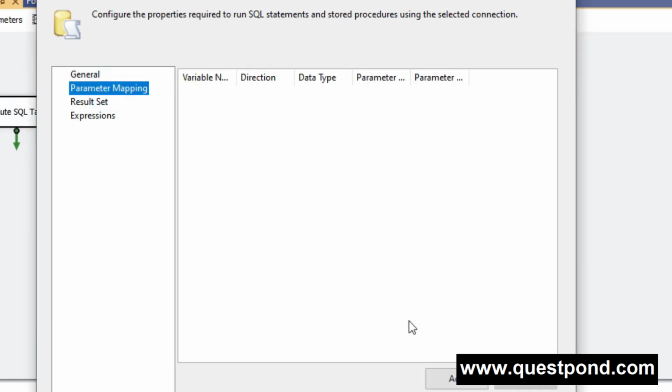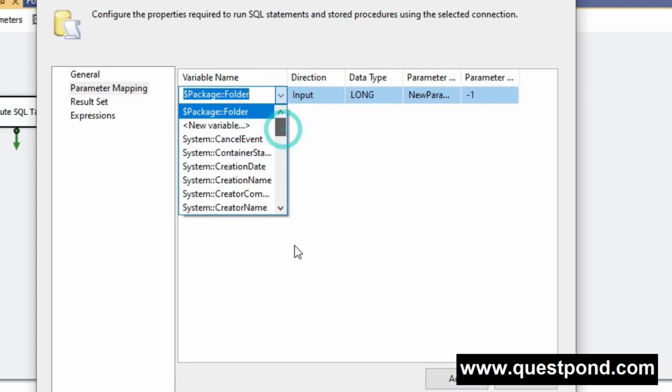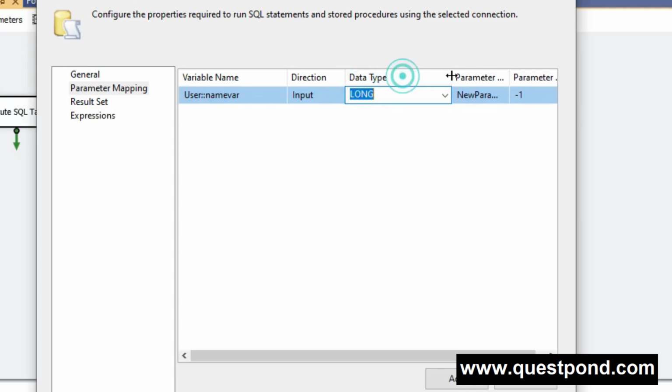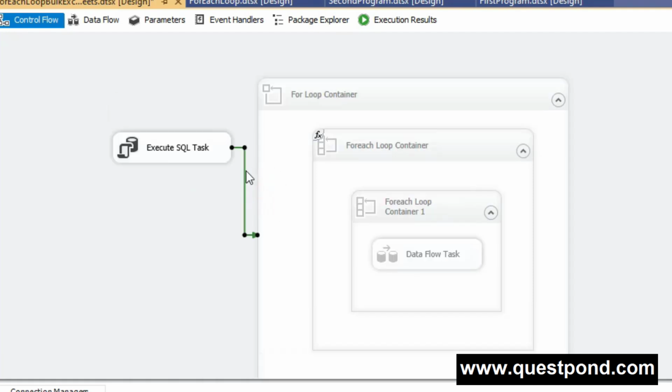Go to the parameter mapping, say add, and here I am going to select name var as our variable, and here I am going to pass nvarchar as @param name with the size as 255. That's it. I will say OK, we are done, and now let me execute it.